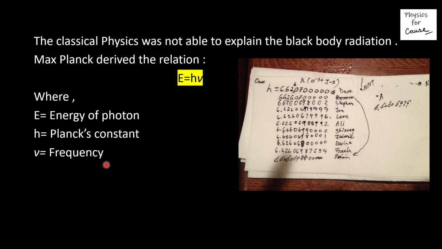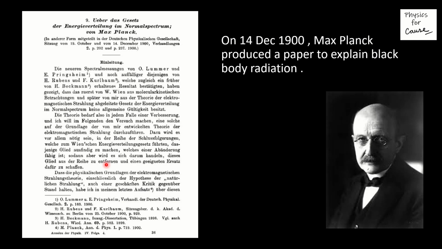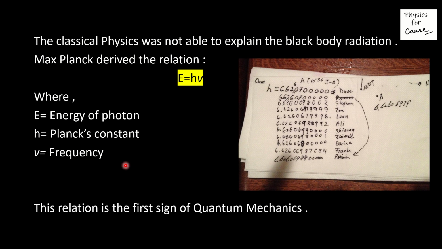This was the revolutionary relation derived by Max Planck. This relation E is equal to h nu is the first sign of quantum mechanics, which gave birth to the new branch of physics known as quantum mechanics.